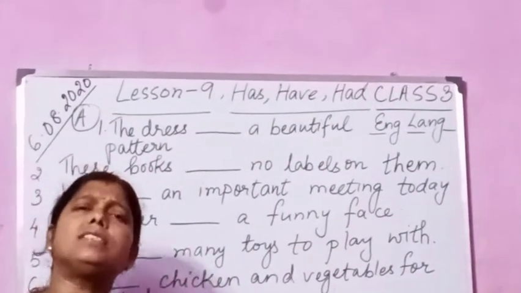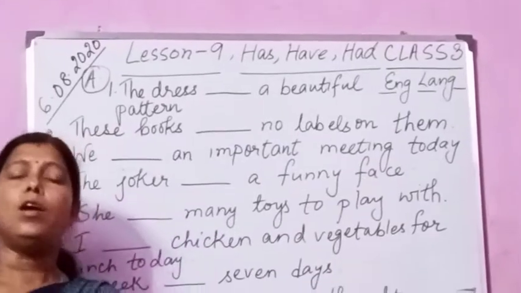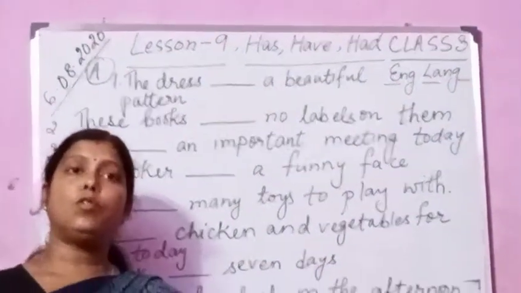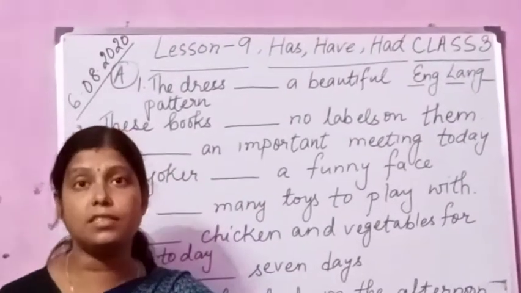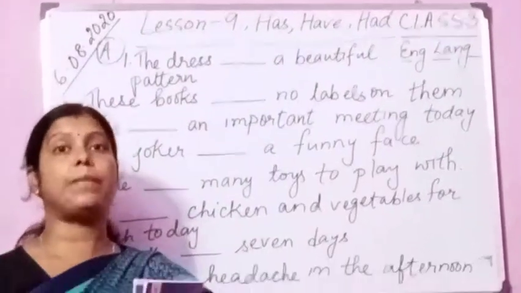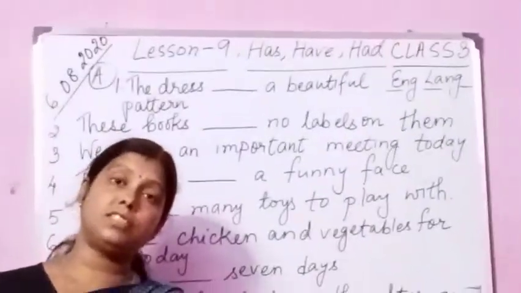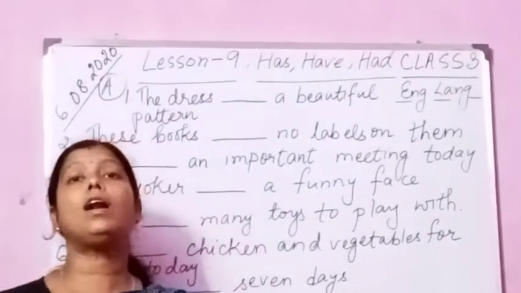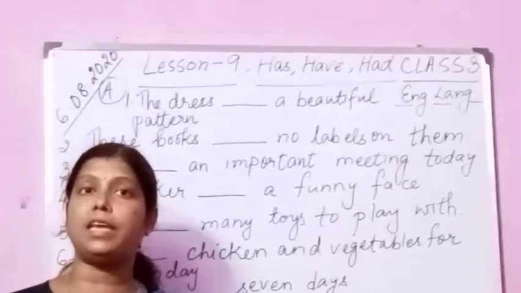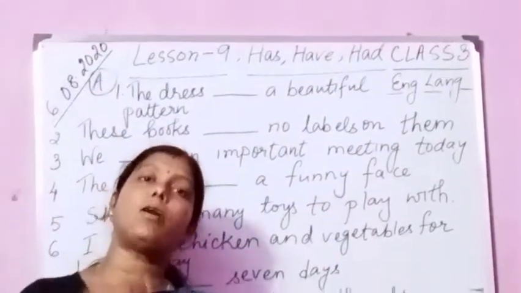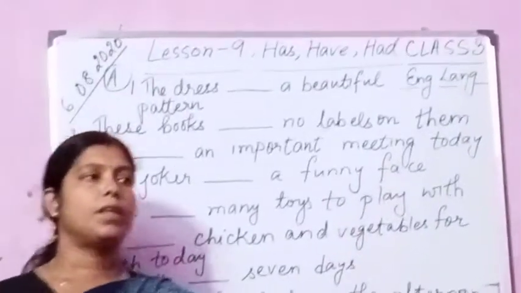Now, there are some sentences where we can use either has or had, and the sentence can be correct. In some sentences we can use have or had. That sentence also can be correct because I am telling you that had is the past tense of both has and have.